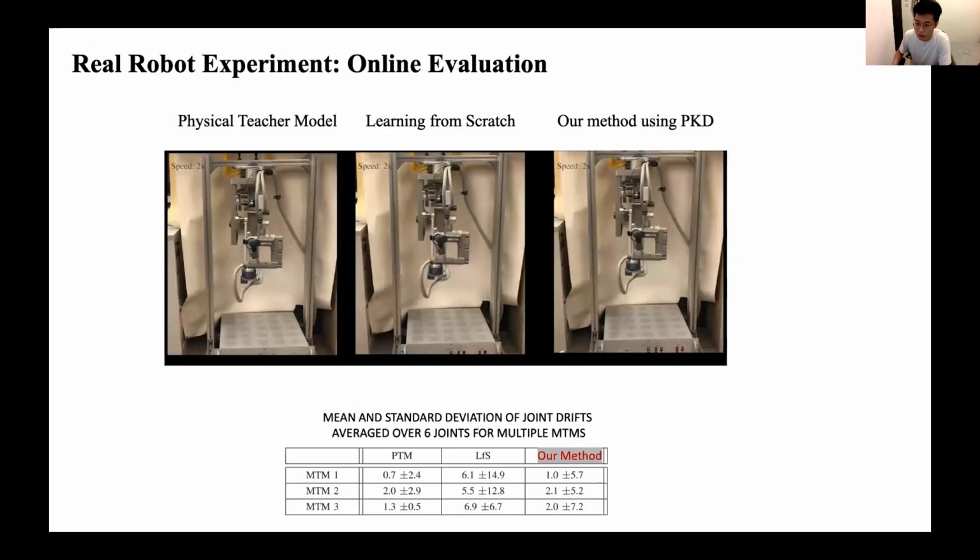Our approach reduced around 75% of the mean of the average drifts for 3 robots compared to the learn from scratch. The performance of our approach was slightly inferior to that of the state-of-the-art physics teacher model in terms of the means and standard deviation of the average joint drifts. However, their performance was comparable since the maximum mean of the drifts for 3 robots were in the same scale compared to that of the learn from scratch.